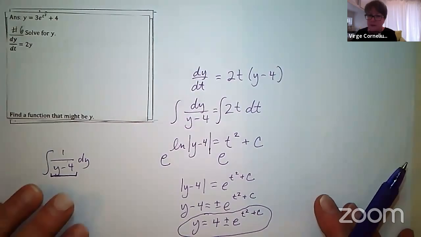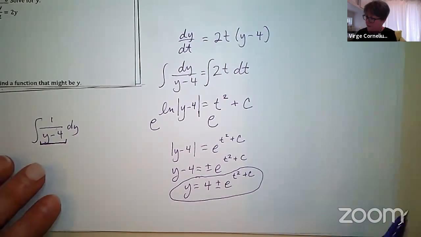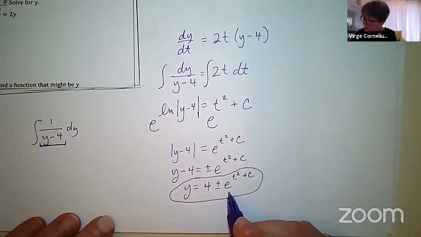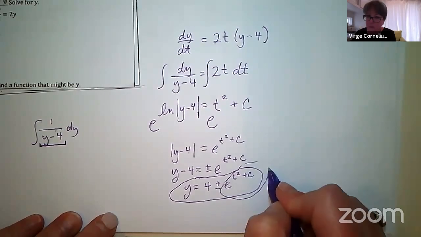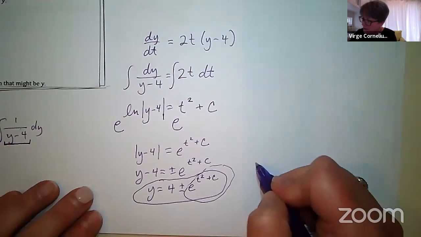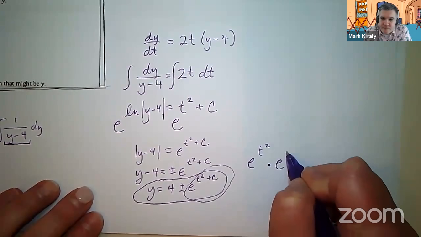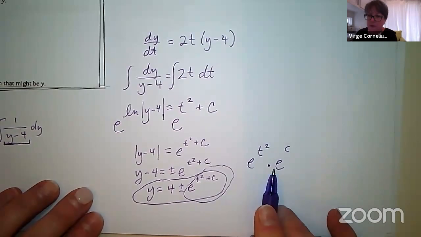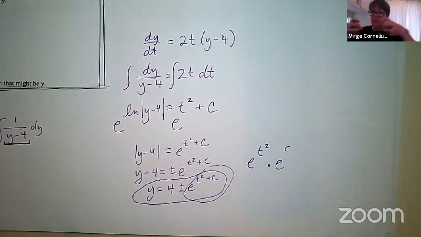And the reason is, just to go a little bit algebra 1 on us here for a minute, this part right here, e to the t squared plus c, I can write as e to the t squared times e to the c, because if the bases are the same and you're multiplying, you can add the exponents. So I'm splitting that apart instead of condensing it.